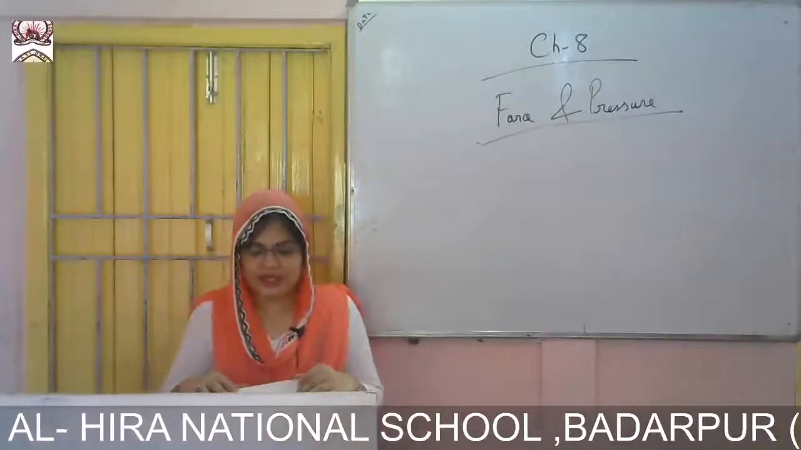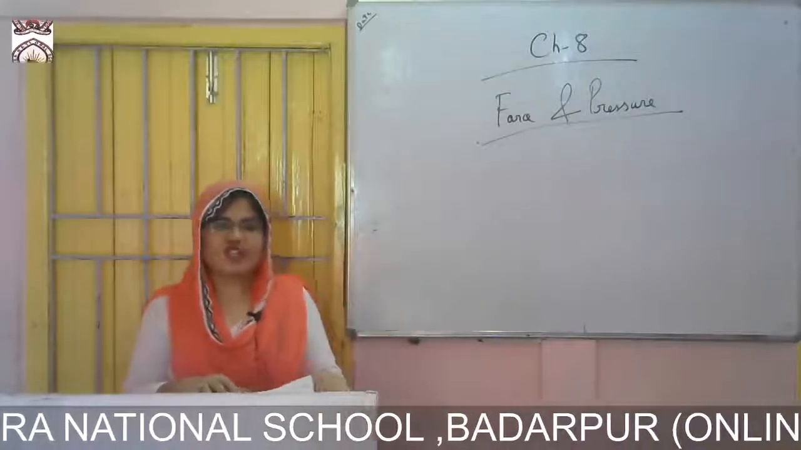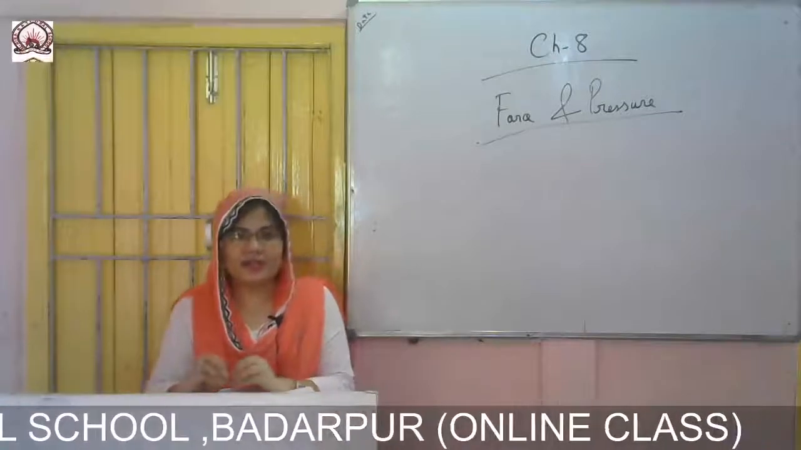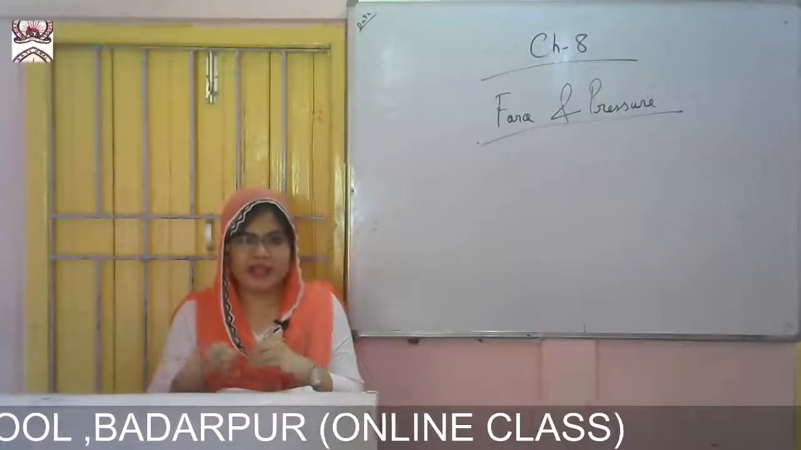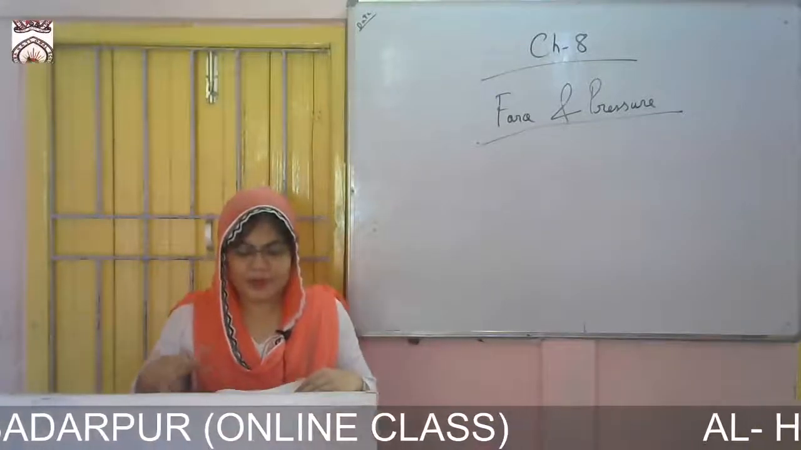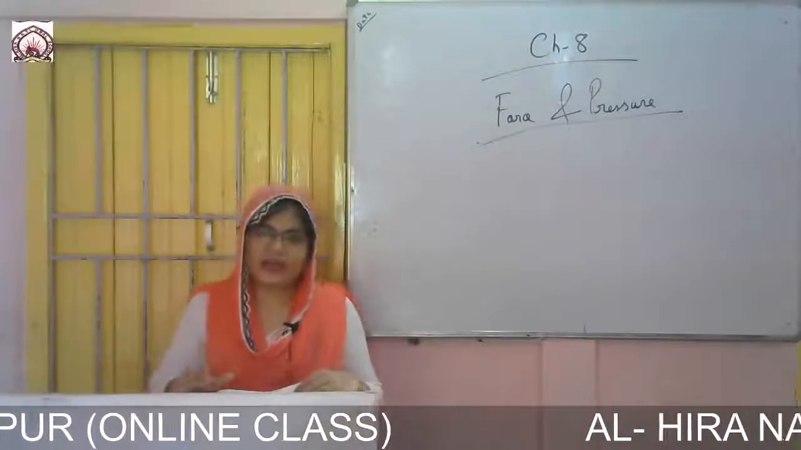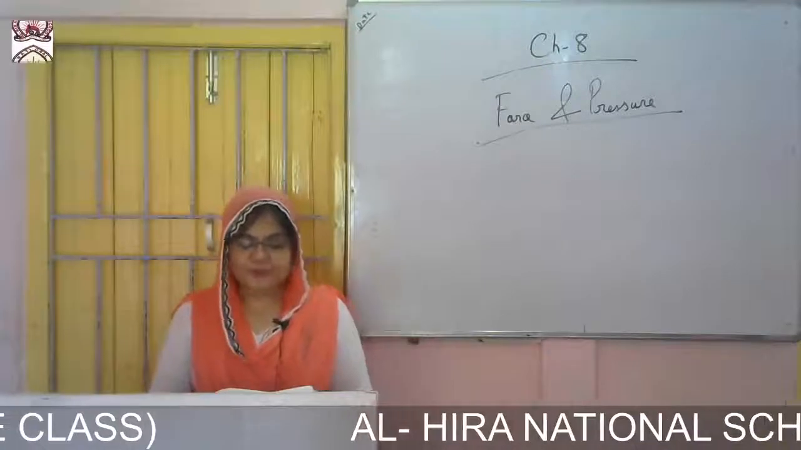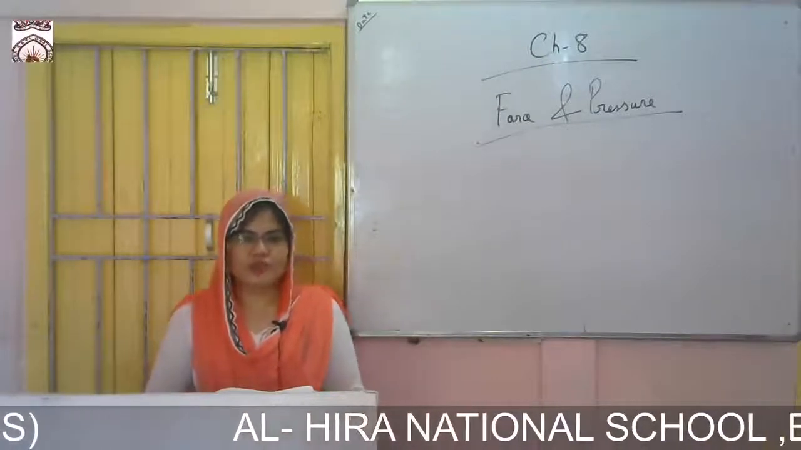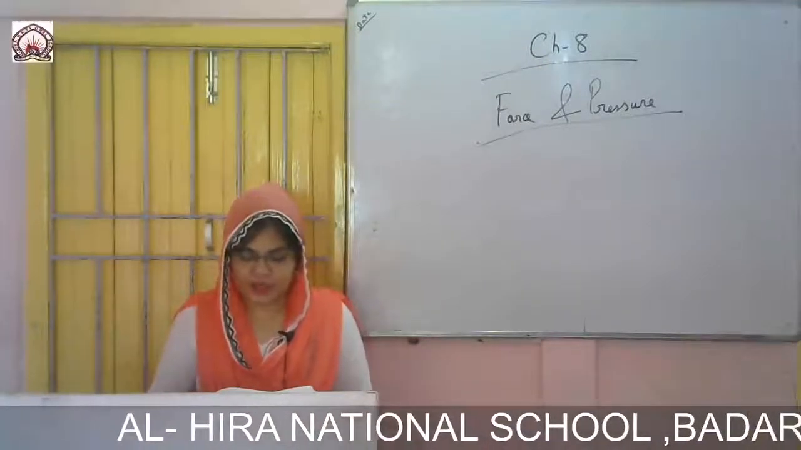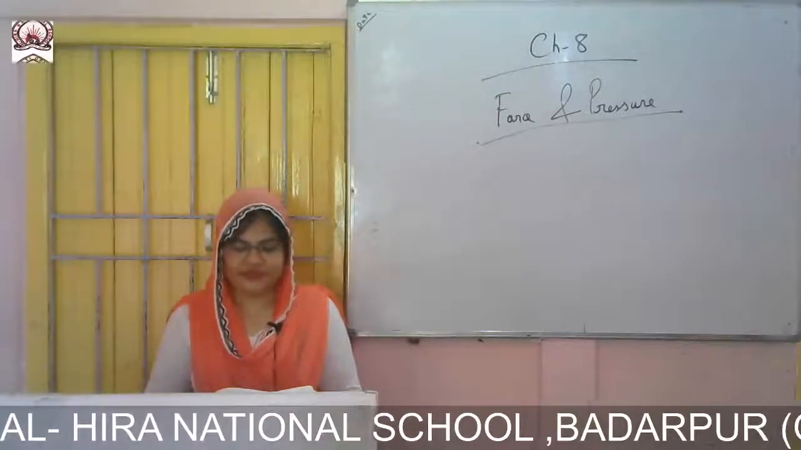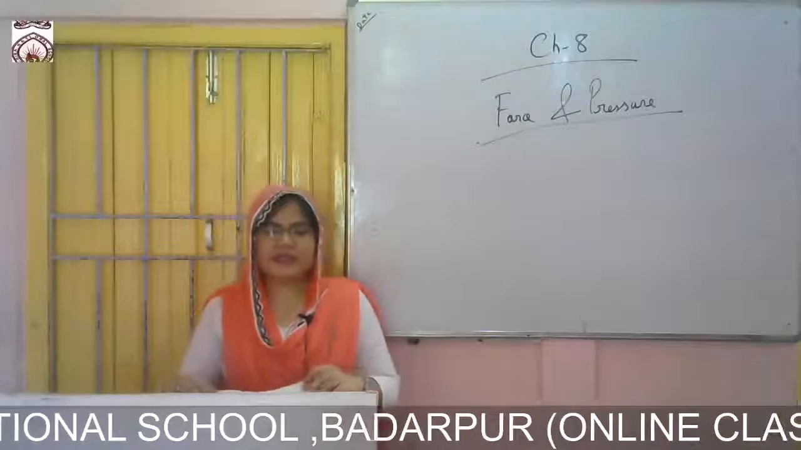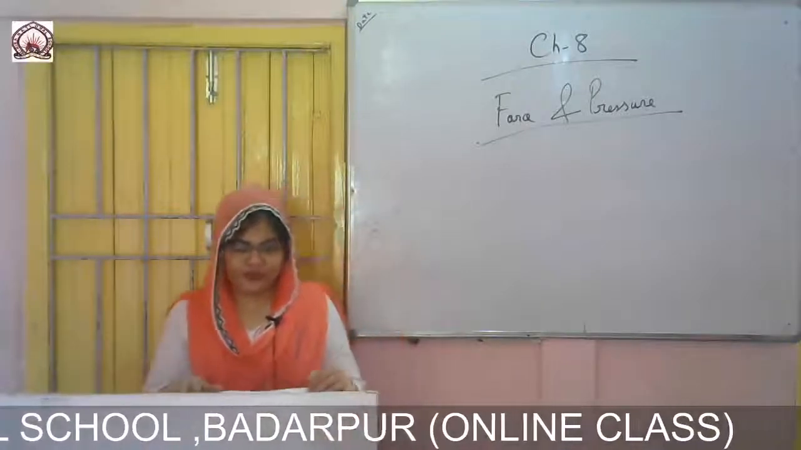A liquid exerts the same pressure in all directions at a given depth. So at the same depth, the pressure of the liquid will be the same in all directions. Measuring liquid pressure: a manometer is used to measure the pressure of a liquid. It is an instrument used to measure pressure differences. So this is the instrument. A manometer is an instrument used to measure the difference of pressure.